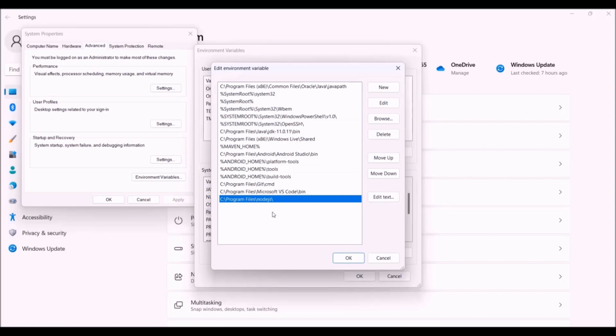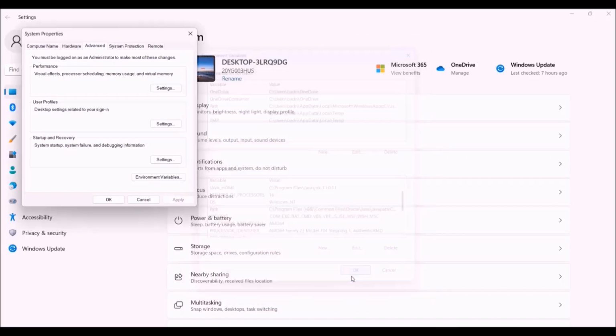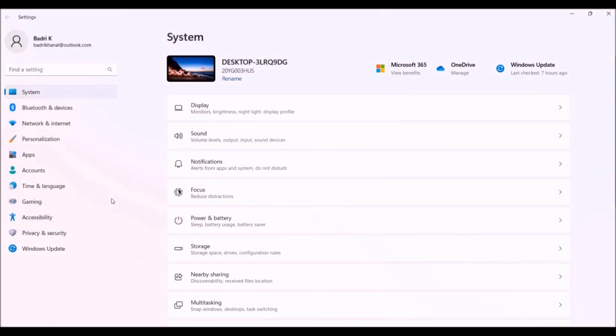So once you install Node.js in your system, you don't need to manually add the system variable path. It will be automatically added over here. Click OK. Click OK and click OK again.